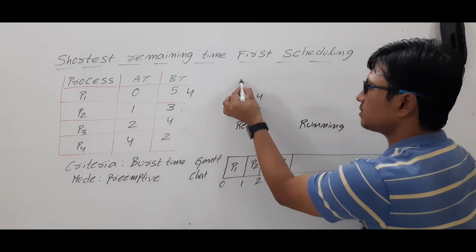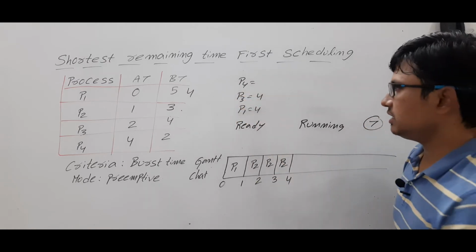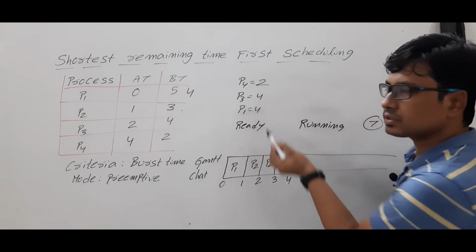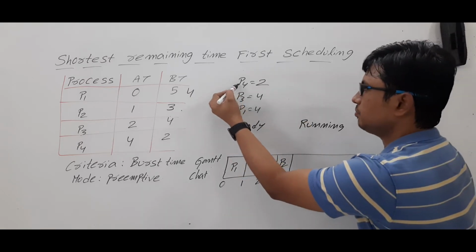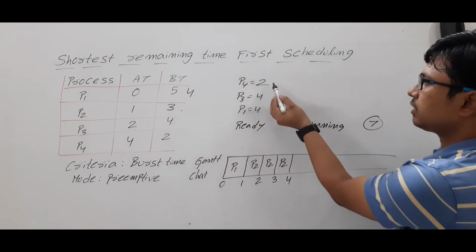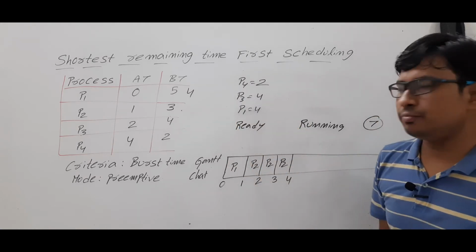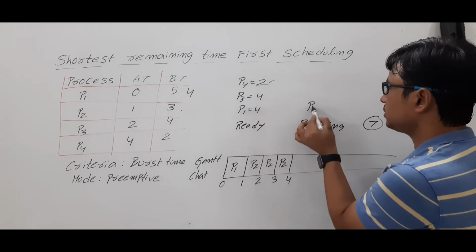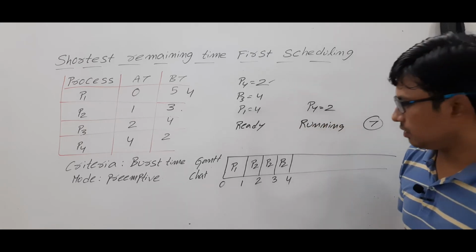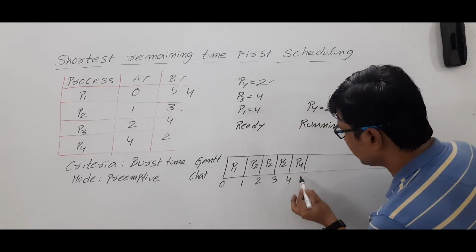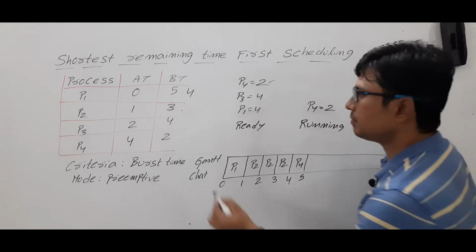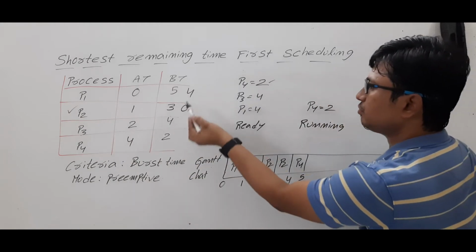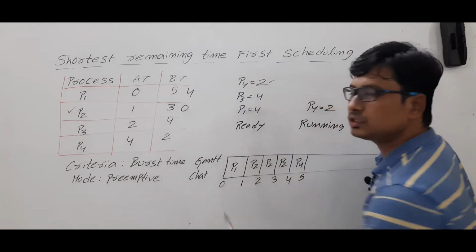By the time, process P4 has arrived in the ready state, and it requires only 2 units of time. Now look at all the process burst times in the ready state: P4, P3, P1. They require 2, 4, 4 units of burst time. Process P4 has less burst time, so it will be shifted to the running state. So we will run process P4 for 1 unit of time. Its remaining burst time, see this one is completed, you can highlight it. This needs another 4 units, this needs another 4 units, this needs only 2 units.